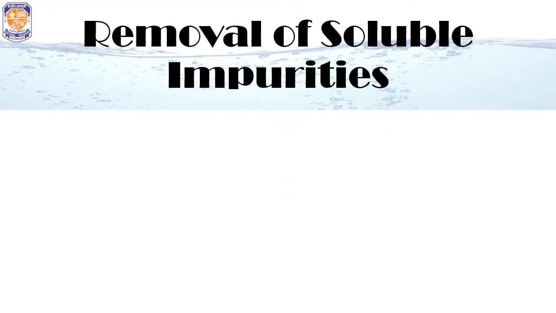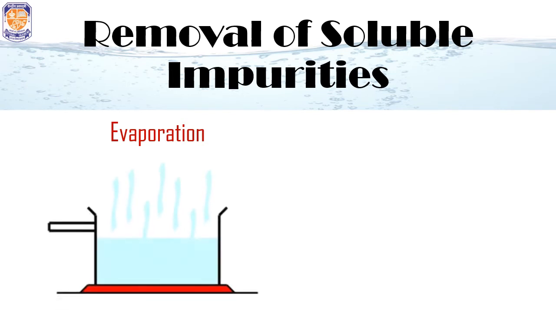Now, removal of soluble impurities. Soluble impurities can be removed by two processes again. The first is evaporation. Evaporation is the process of conversion of liquid into gas. Means water changes into water vapor. This is the method by which salt is obtained from seawater. The seawater is collected in shallow pans and then it is left under the sunlight for the water to evaporate into the air.